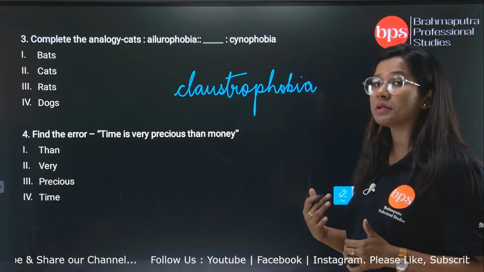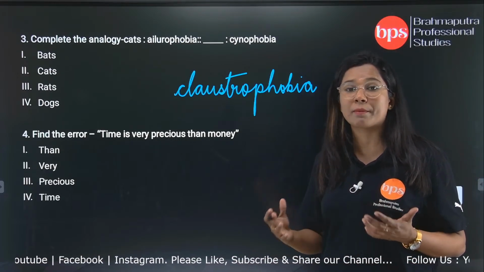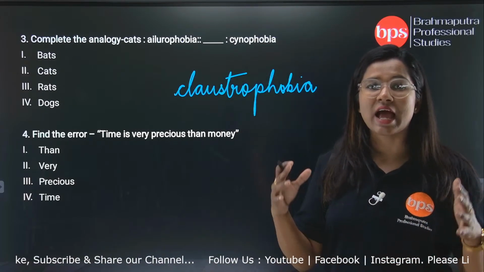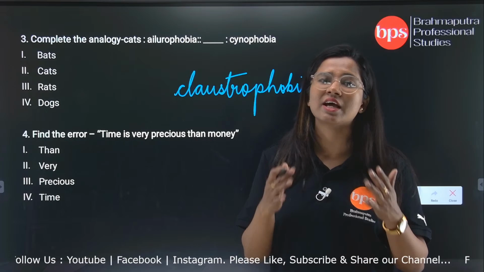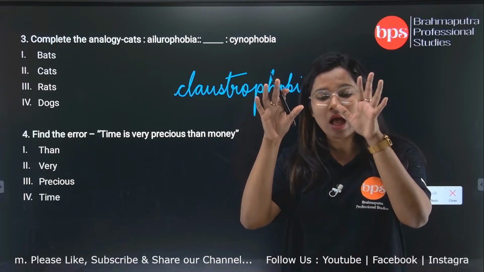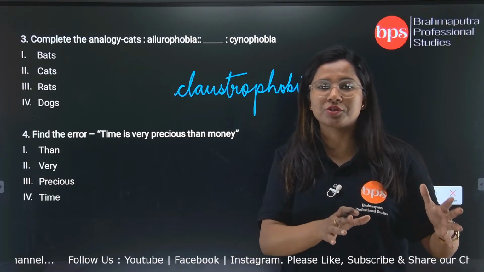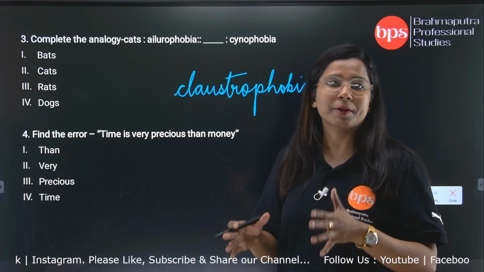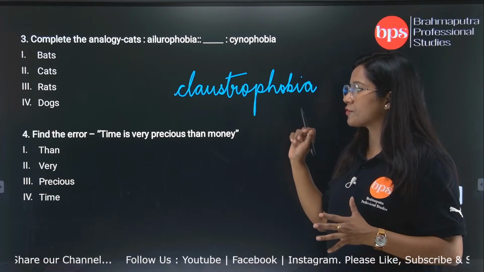So in order to improve your vocabulary, think about how much we need to understand and how much we need to study. Vocabulary is not a simple thing. It encapsulates the entire literature of English, or the entire content of any other domain or subject that you will have to pursue, that you want to pursue, or that you have to know before going for this exam. From the exam's perspective, think about how much we need to reach and how much preparation we need to do, how seriously we need to prepare. So claustrophobia, we got it.